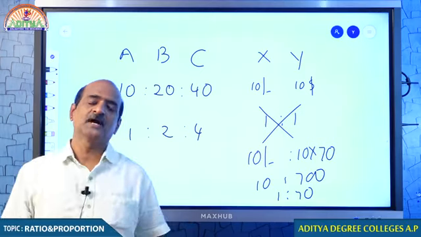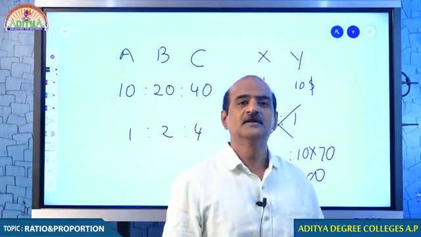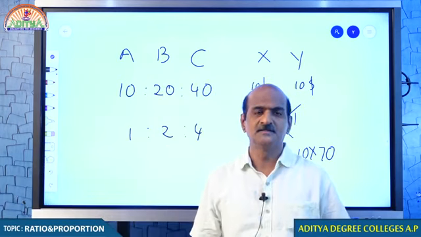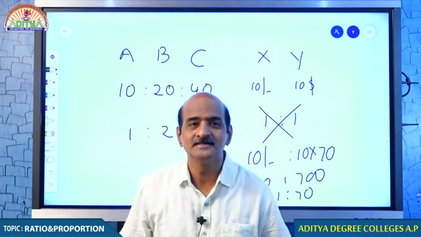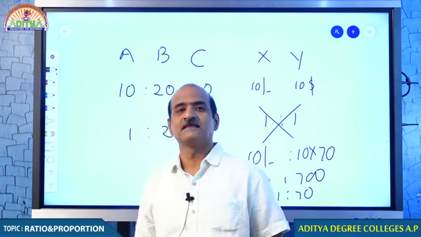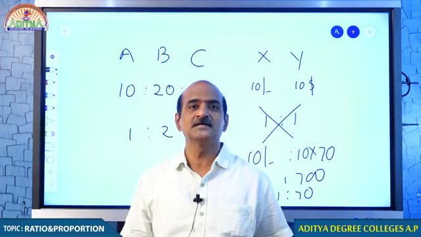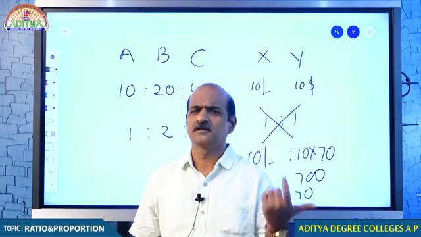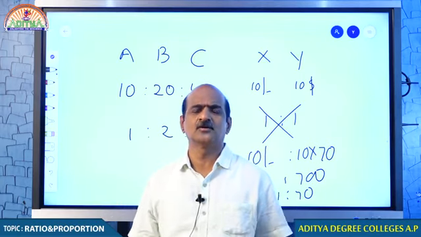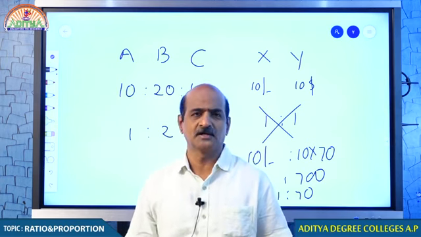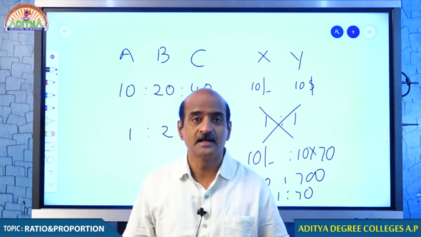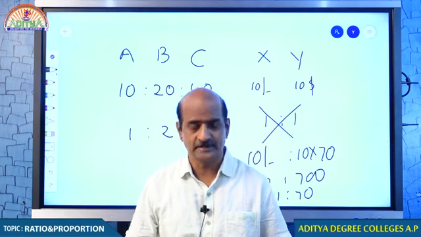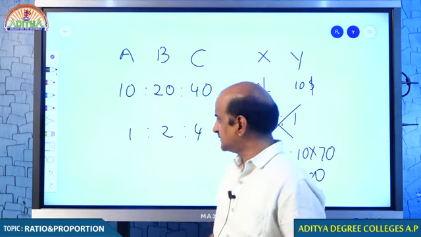So, while making a comparison, make sure they are in the same units. 10 rupees and $10, is it simply 1:1? No, it is 1:70, which means if we give 70 rupees to America, they will give us $1. This is all economics. Just because of that we cannot conclude that the dollar is so strong, forget about that. In comparison, what is important is they must be in the same units, that is one important point.